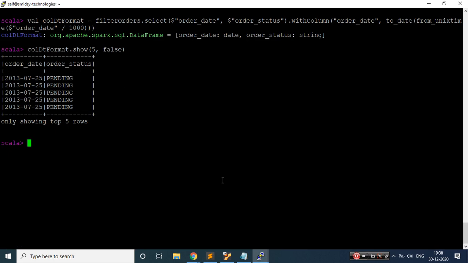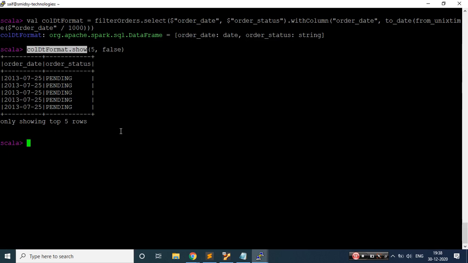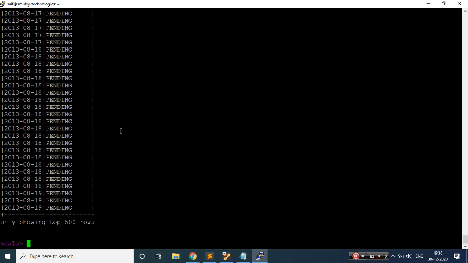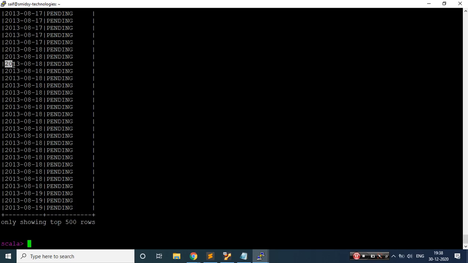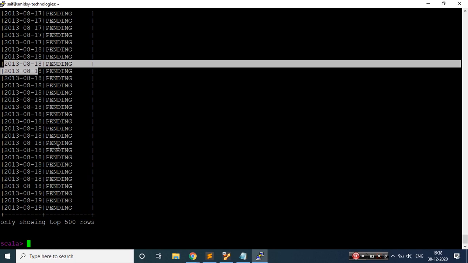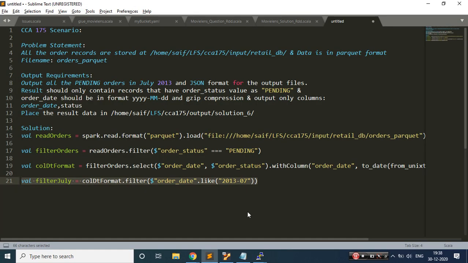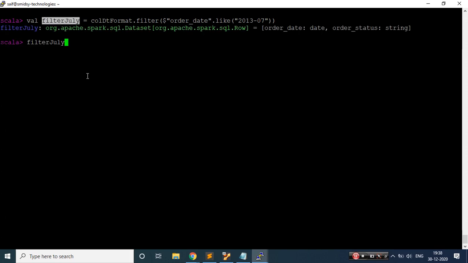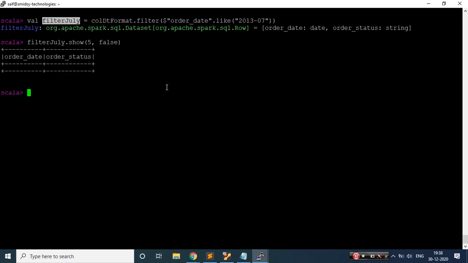Let me copy this. Before that, I'll try to show you that in this we are getting different year, month, and date, because we need to validate that. If you see, we are getting 2013 data, August data, etc., and that is where we are trying to filter appropriately. Let's hit this. We got this. Let me copy this and let's see the data. Only 5 records. Okay, here we are not able to see the data. So this is the problem.